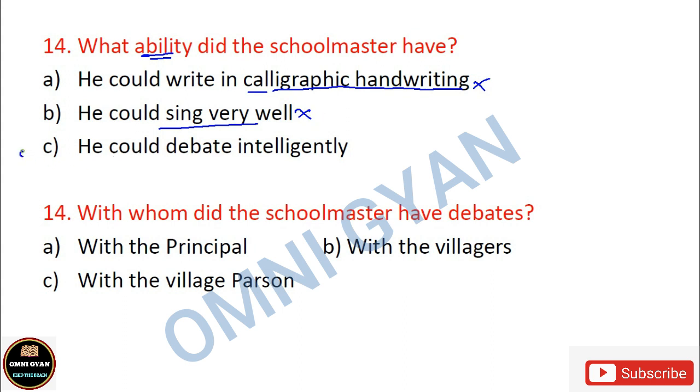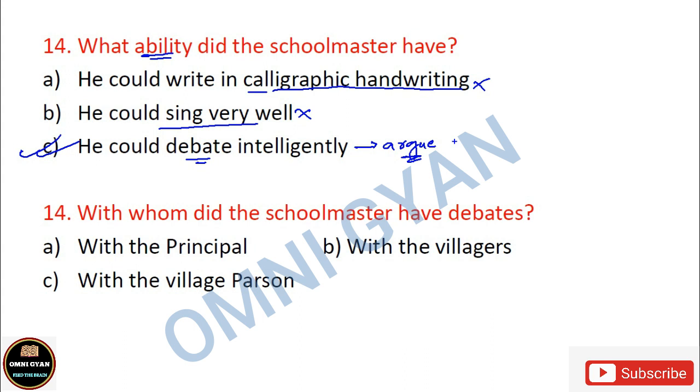So he could debate intelligently, he would argue very well. Remember, note down one thing: in place of debate, you could be given argue. He could argue intelligently. So debate and argument are synonyms, same meaning.